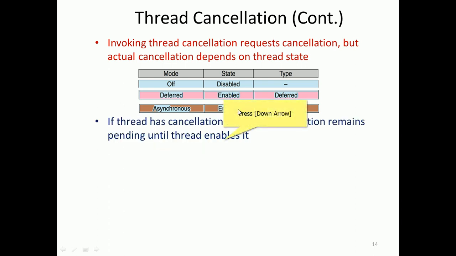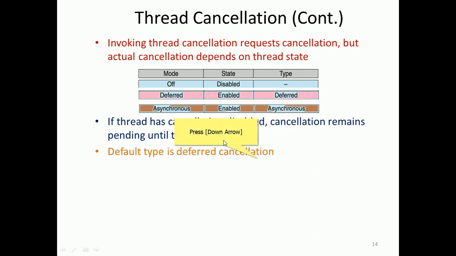If the thread has cancellation disabled, cancellation remains pending until the thread enables it, right? So that state is disabled means the cancellation remains pending until the thread enables it. So it means the thread status has intentionally been made disabled. In such a case the cancellation will not happen, it will be put pending, right? So in due course it will be cancelled, it waits till that is enabled.